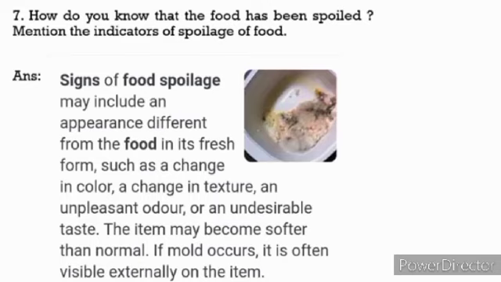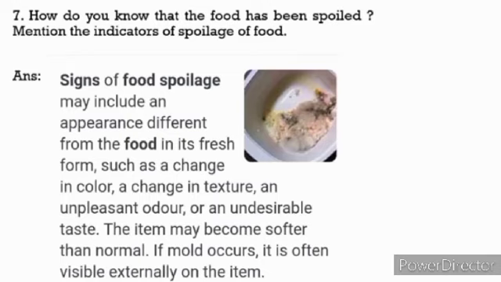So there may be a change in color, a change in texture, an unpleasant odor, or an undesirable taste in that food item. Now we will write the answer. Signs of food spoilage may include an appearance different from the food in its fresh form, such as a change in color, a change in texture, an unpleasant odor, or an undesirable taste.